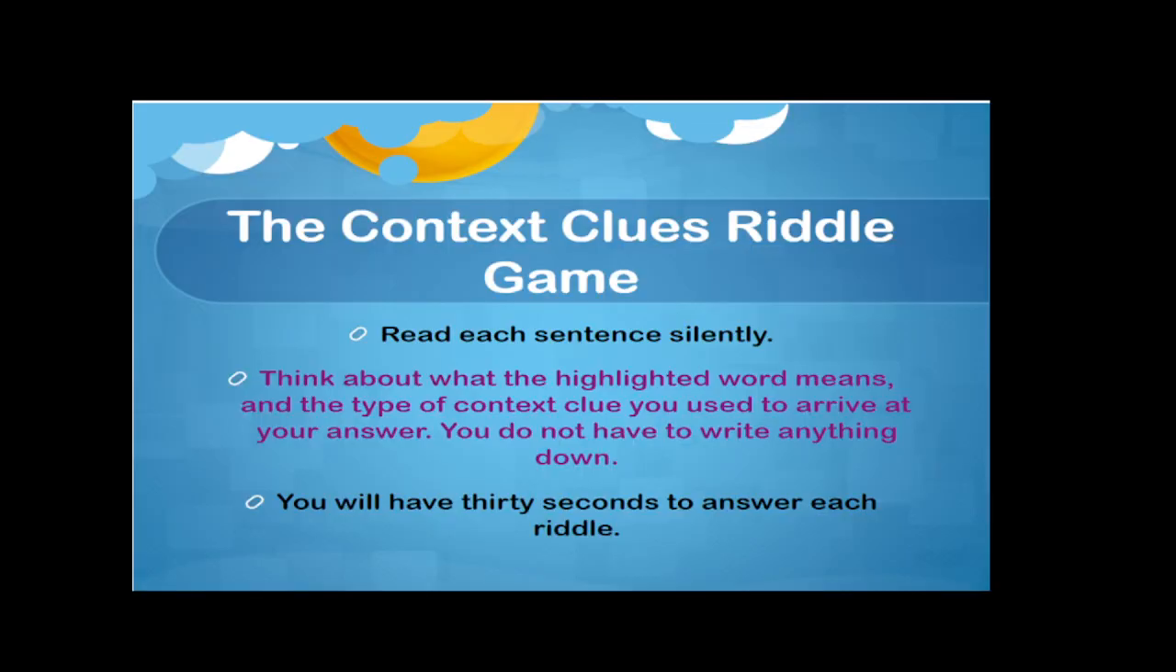So let's play a little game. The context clues riddle game. Read each sentence silently. Think about what the highlighted word means and the type of context clue you used to arrive at your answer. You do not have to write anything down.